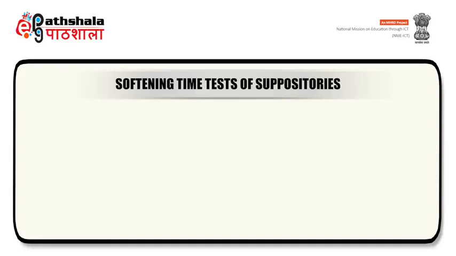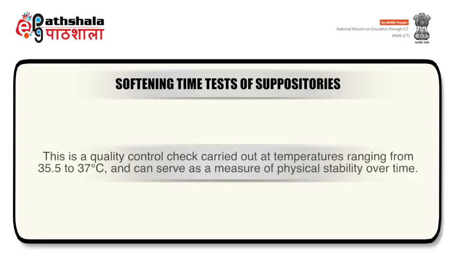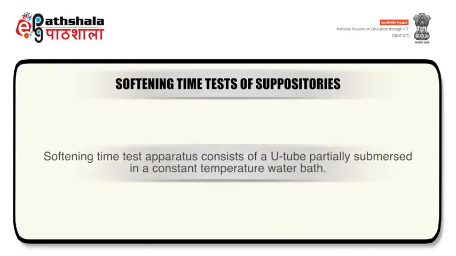The next screening test is softening time test of suppositories. This is a quality control check carried out at temperatures ranging from 35.5 to 37 degrees Celsius and can serve as a measure of physical stability over time. Softening time test apparatus consists of a U-tube partially submerged in a constant temperature water bath.